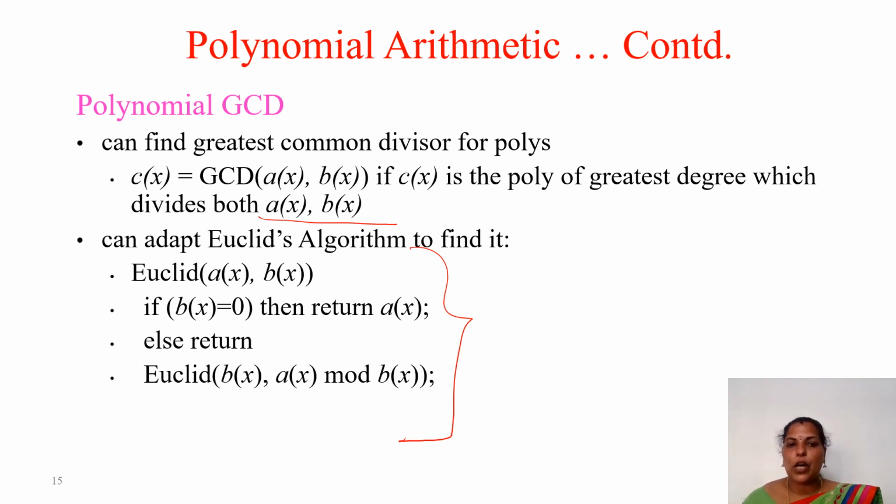So to Euclid we pass whatever polynomials we are going to find the GCD of, and if B of x equals 0, then we return A of x, else we return Euclid of B of x comma A of x mod B of x. The same algorithm, whatever we discussed to find the GCD of two numbers.